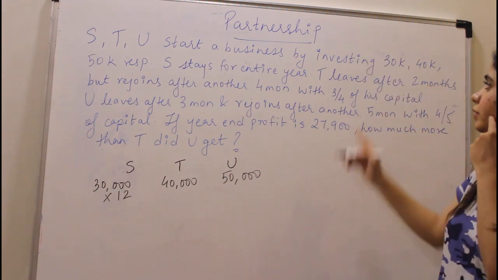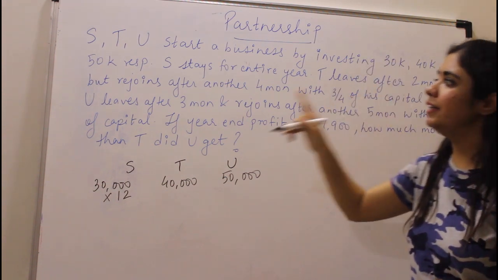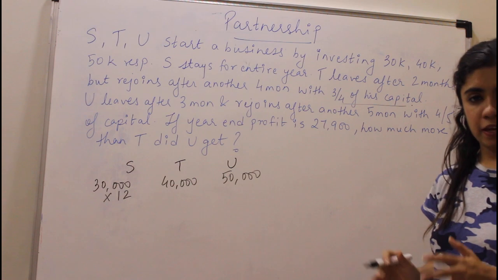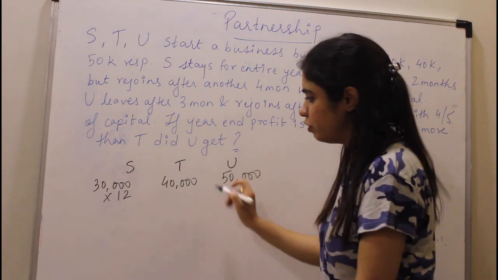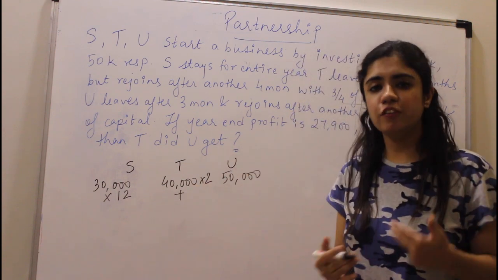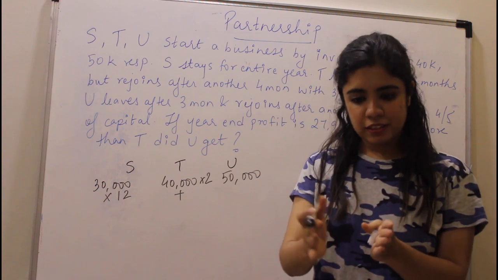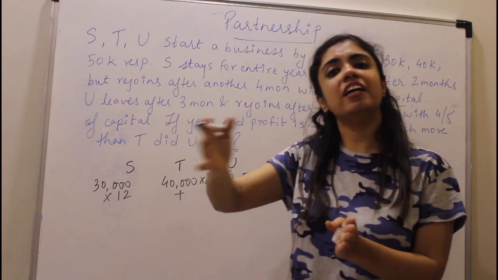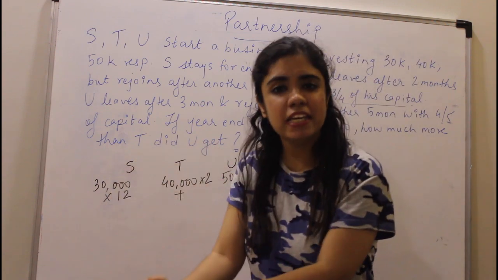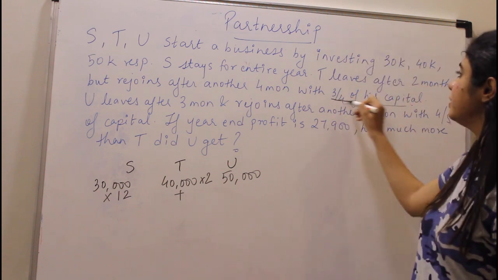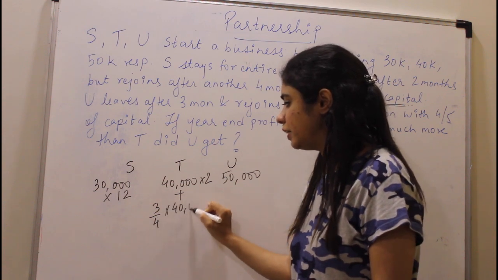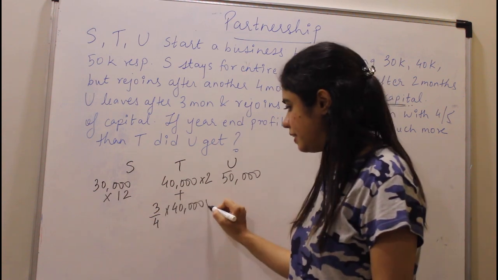Okay? Now T leaves after 2 months but rejoins after another 4 months with 3/4 of his capital. T had invested 40,000 for only 2 months. Okay? But he comes back after 4 months. See, he was there for 2 months, then he left. He comes back after another 4 months. So 6 months are gone. So he is there for the remaining 6 months, but he comes back with only 3/4 of his capital. So he comes back with 3/4 of 40,000. Okay? And the time period is 6 months.